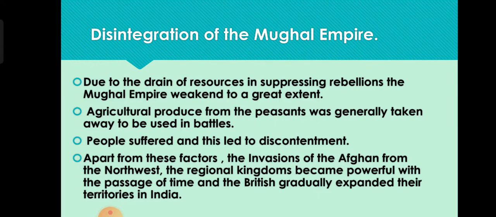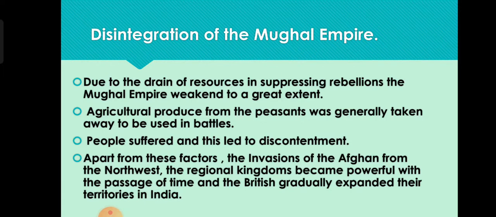Agricultural produce from the peasants was generally taken away to be used in battle. People suffered and this led to discontentment. So, during that time, most of the resources were used for crushing the rebellions, and the peasants and the people of the lower strata suffered a lot.